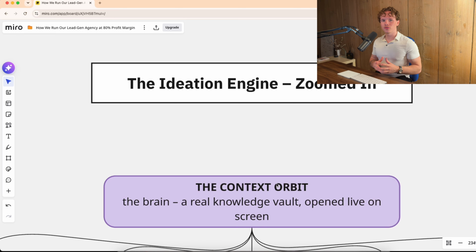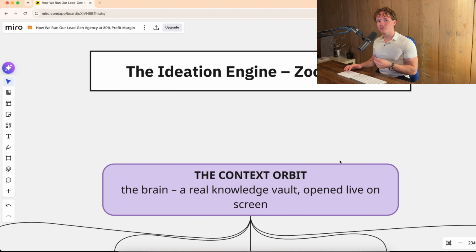And if you have already watched a few videos of mine, you know that the one thing that I always emphasize that you need to have, in order for this to even make sense to set it up, for this to even work in the first place and not be generic, is the context orbit. The context orbit is a product that we've developed ourselves, which is a type of second brain, a business brain, as you've probably already heard somewhere on social media.